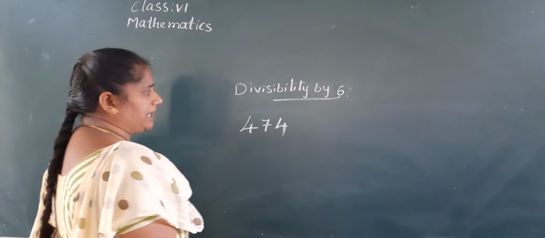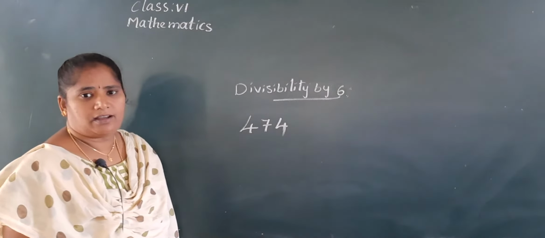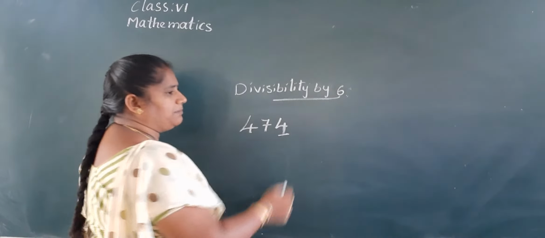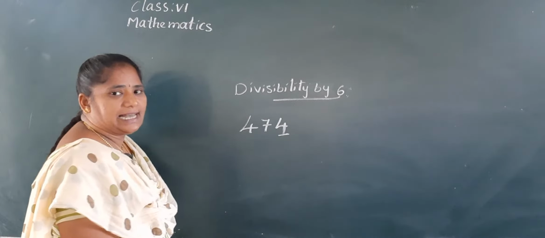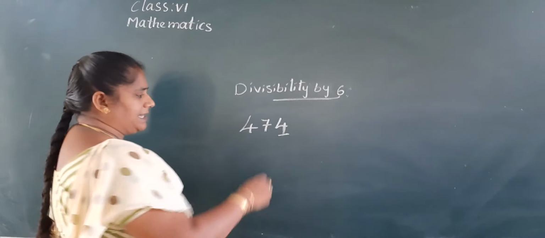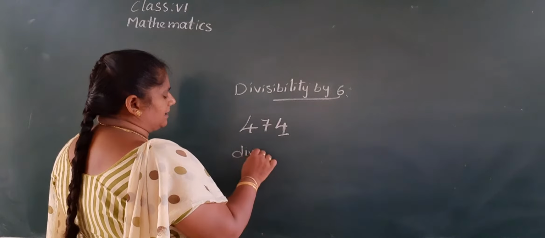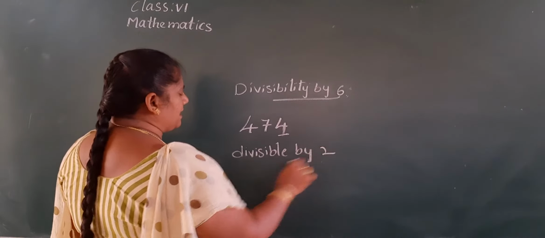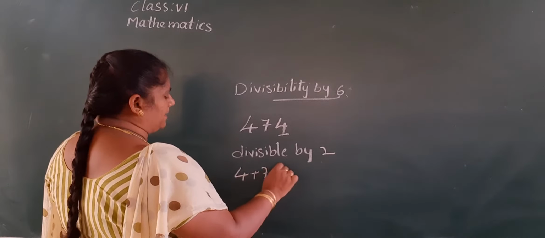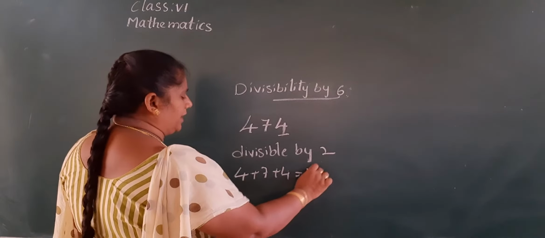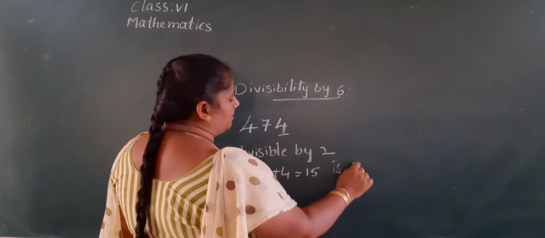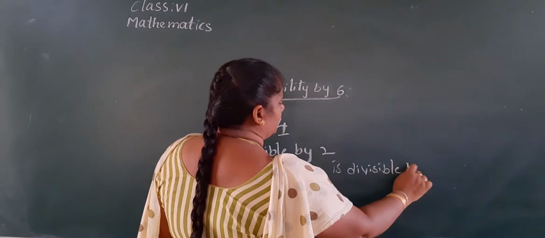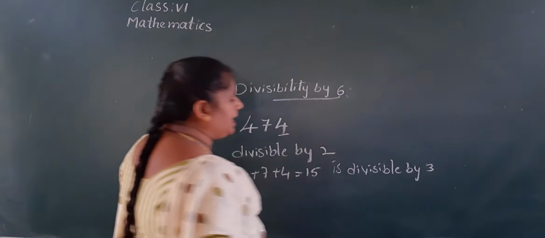Let us take one more number, 474. Come on, check it. Is it divisible by 6 or not? How can you know, children? First you check if it is divisible by 2. Yes, 4 is there in the units place, so it is divisible by 2. And the sum of the digits, 4 plus 7 plus 4, equals 15, which is divisible by 3.